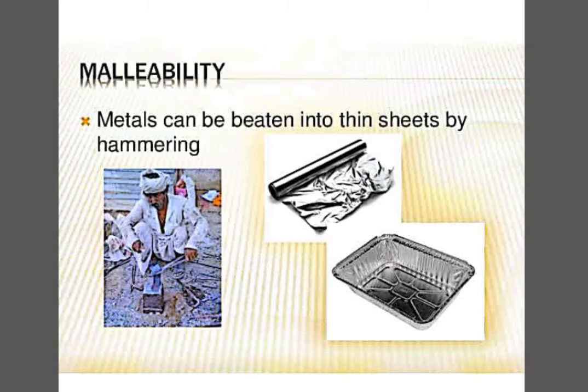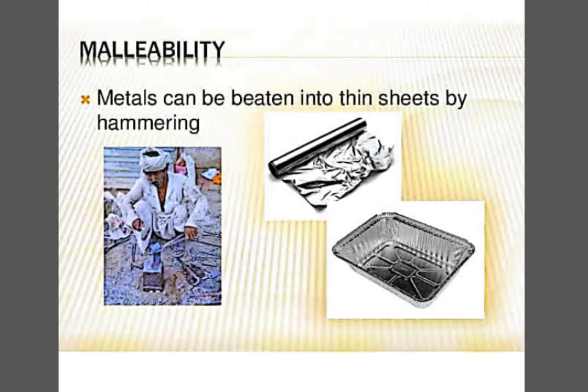Now, when we talk about malleability, you all know that metals can be beaten into thin sheets by hammering. So when we hammer a particular metal and it can be converted into thin sheets, that property is said to be malleability, and the metal is said to be malleable. There are so many metals, almost all metals but not all, which show this property, and silver is one of them.